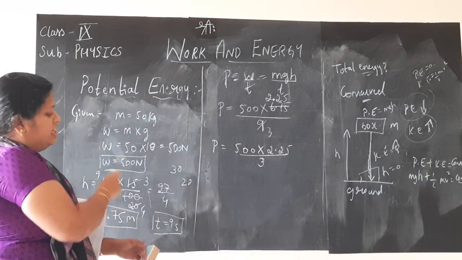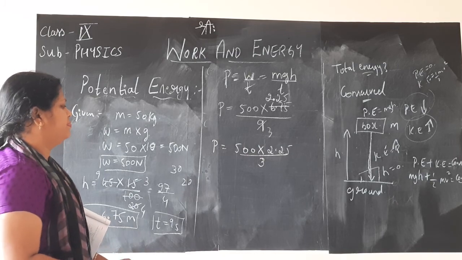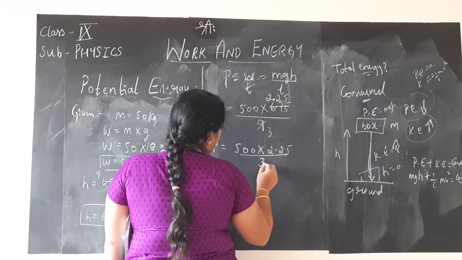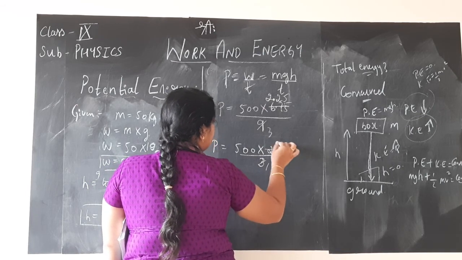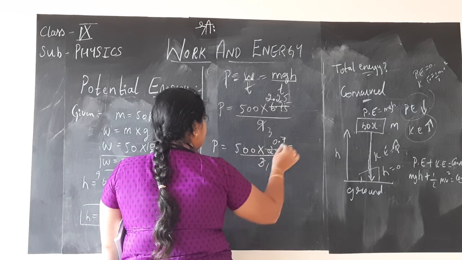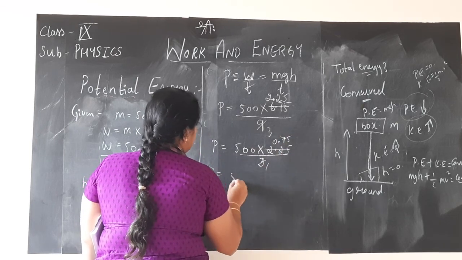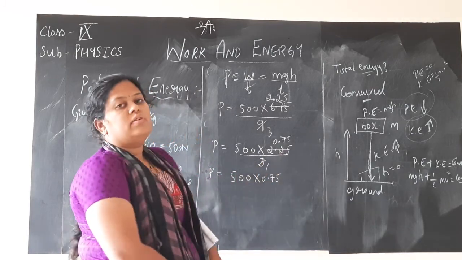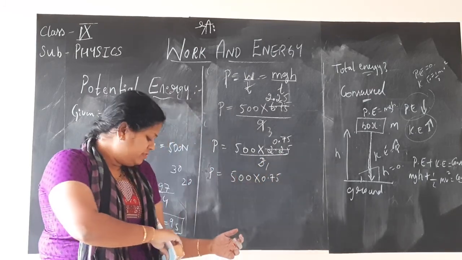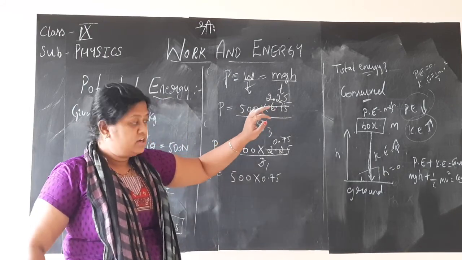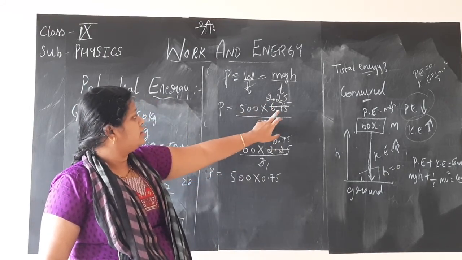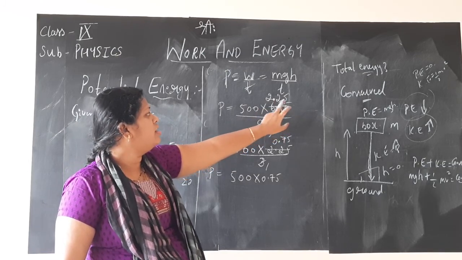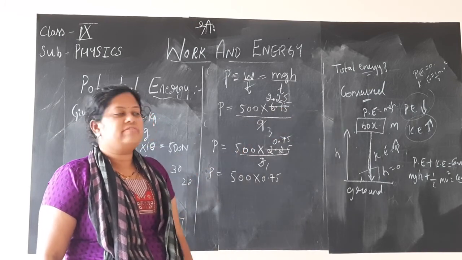Again I will try with the 3 table. If I do so, what will happen? 3 ones are 3, 3 0.7s are 21, 3 5s are 15. So P is 500 into 0.75. Don't wonder how I am doing that. Before this step, children, here I taught you. 3 2s are 6. 6 done, so immediately after 2 I kept one decimal point. 7 put, 3 2s are 6 is nearest, 1 remainder, 3 5s are 15.